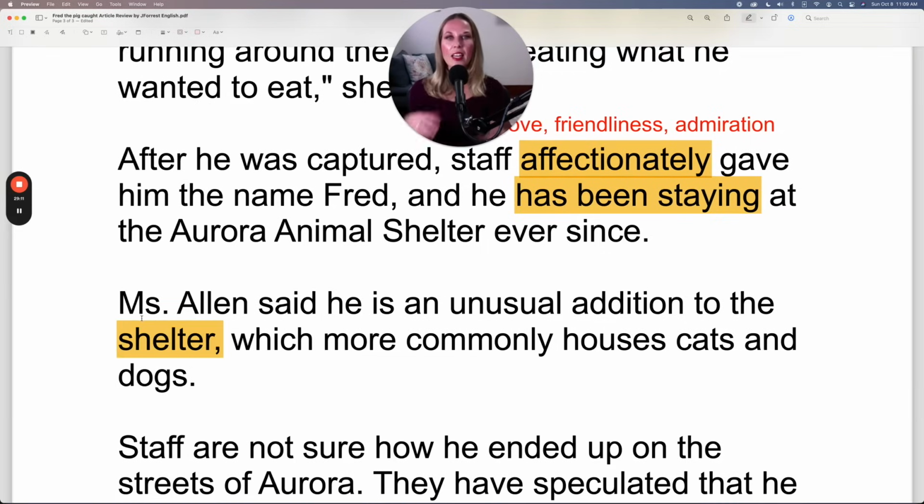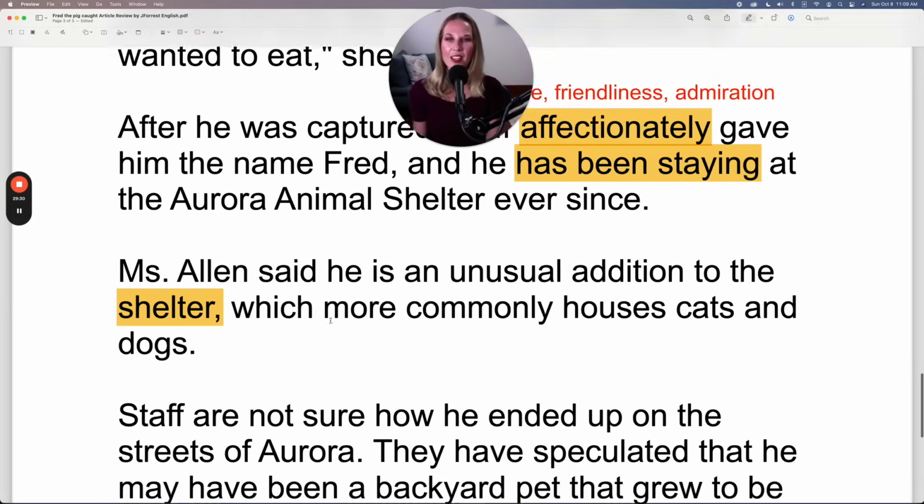This is an area where they care for abandoned pets or pets without homes. They call that a shelter. To the shelter, which more commonly houses cats and dogs. Of course, they don't get many pigs at animal shelters in cities.